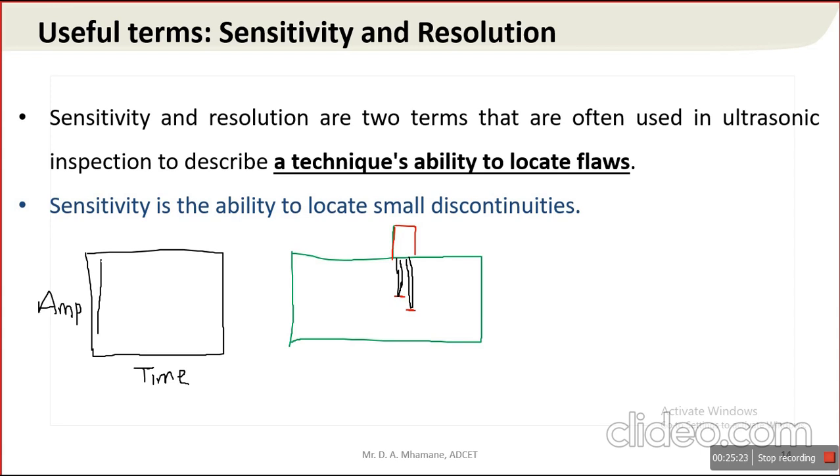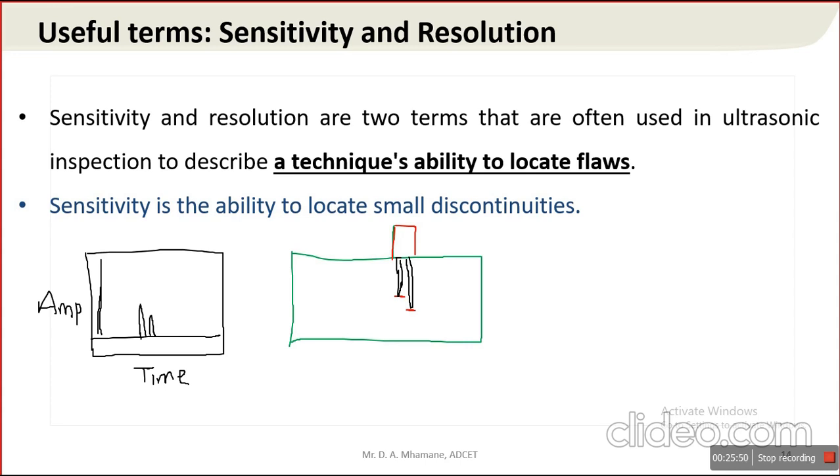This is the initial pulse which comes across the interface of transducer and material. As there are two discontinuities, suppose they are denoted here with the help of two different echoes.